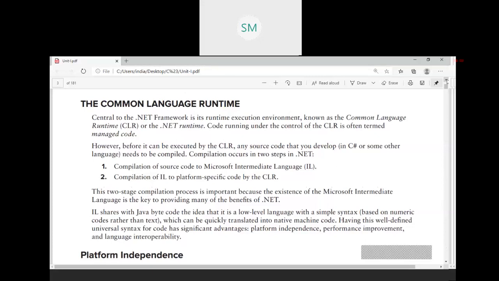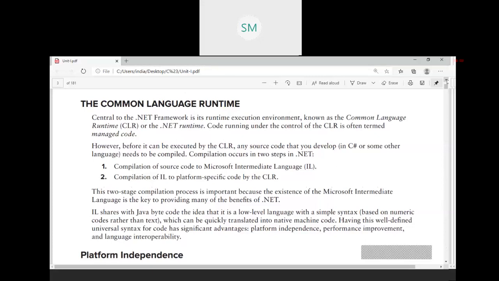Then, Intermediate Language is compiled to platform specific code by Common Language Runtime. Okay, so there are two stages in compilation in the .NET framework. Okay, there are two steps while performing the compilation in .NET.